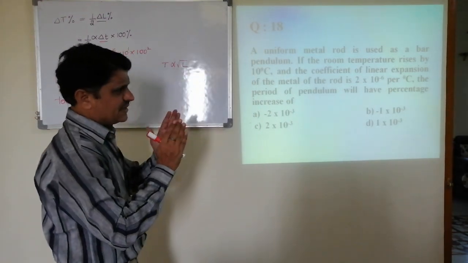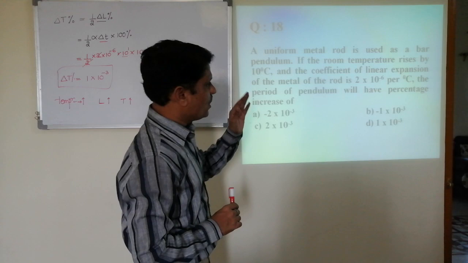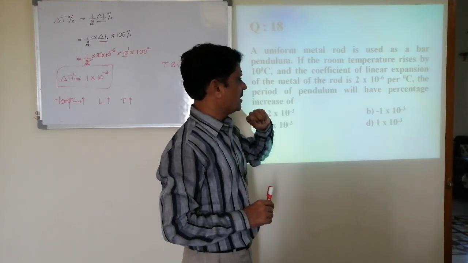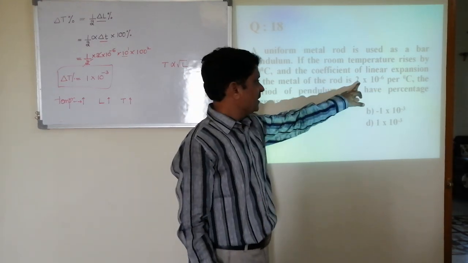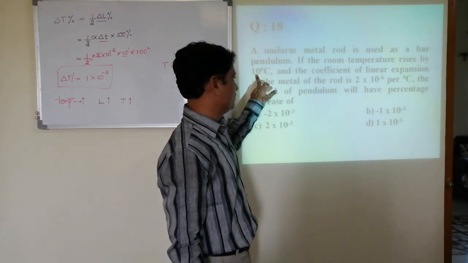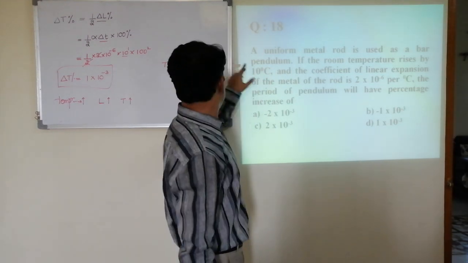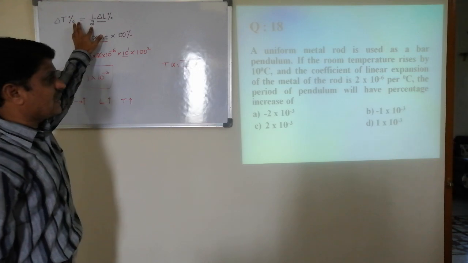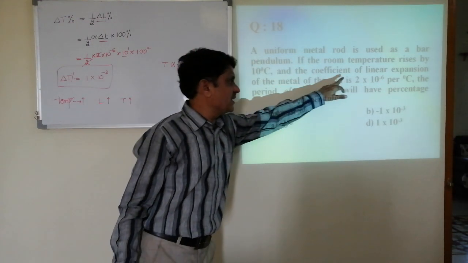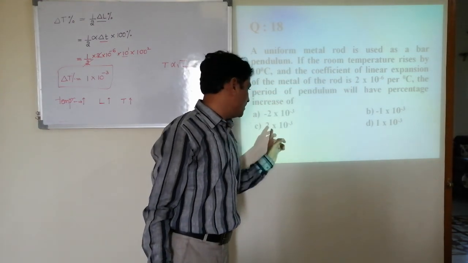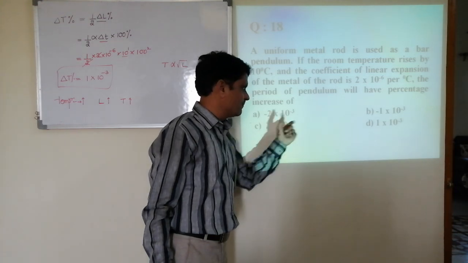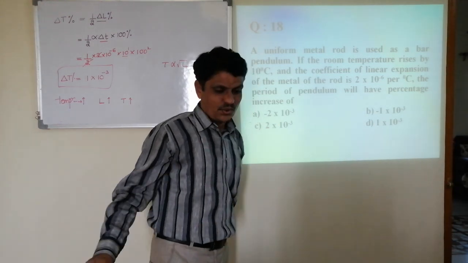Here also, as I give the formula, alpha into delta t, 2 into 10 becomes 20. But we know the formula is half, so divided by 2 means once it is gone, there will be no possibility of getting 2. It will be directly the fourth option.